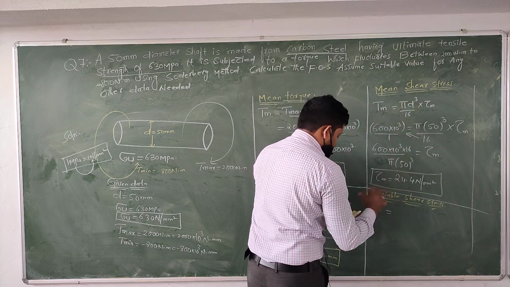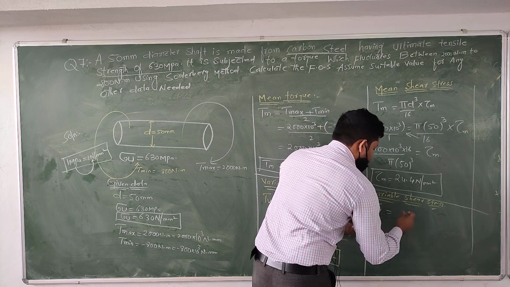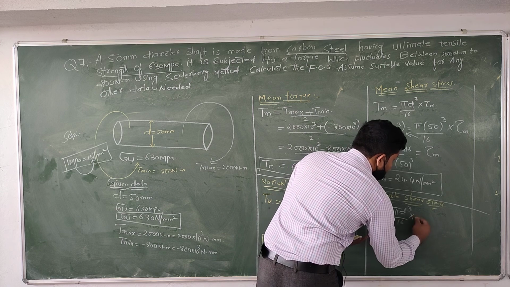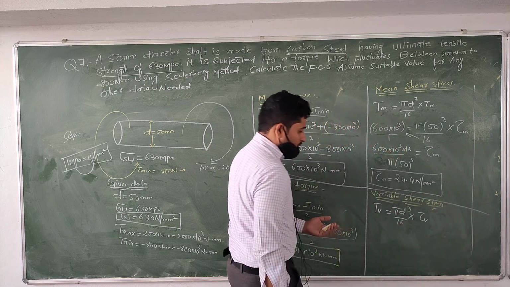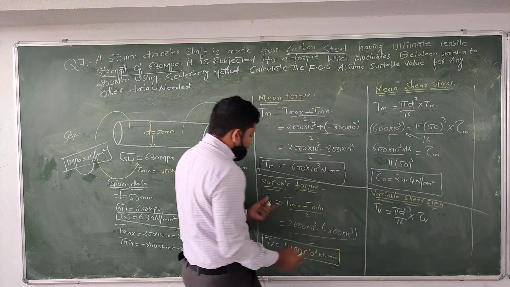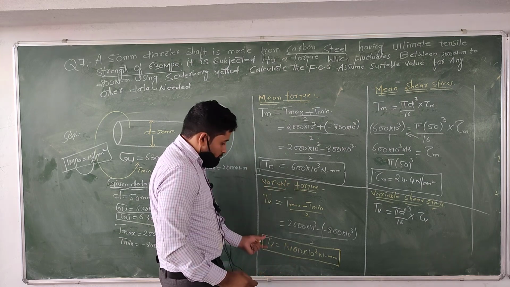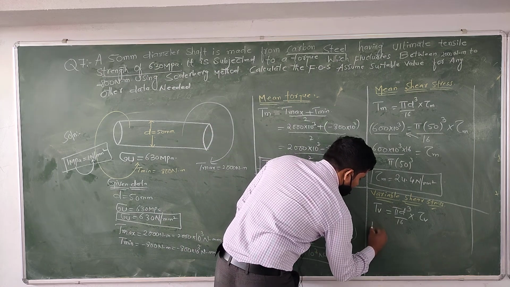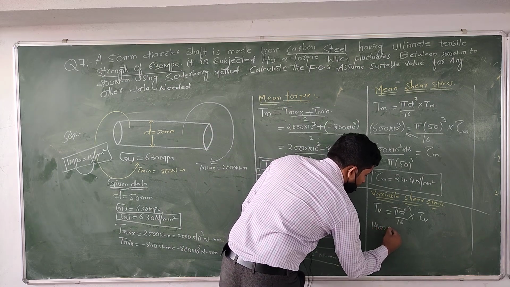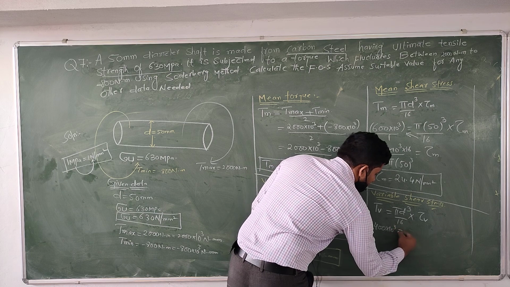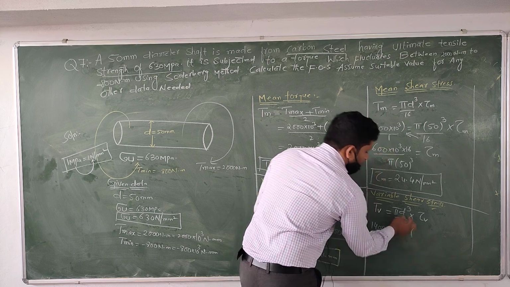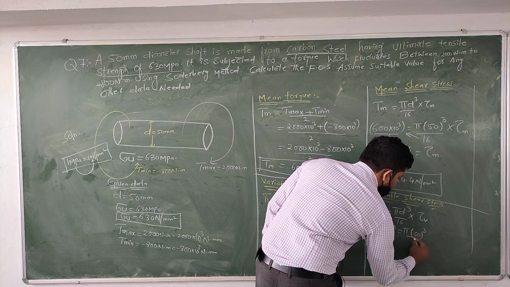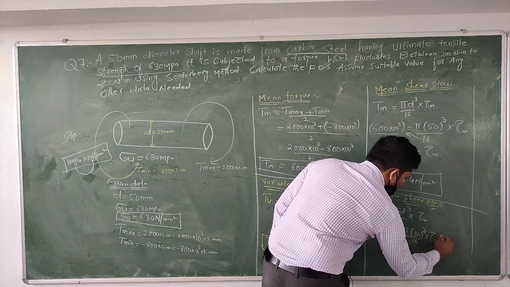Pi d cube by 16, as it is, we have to use pi d cube by 16 into tau v. Already we found the variable torque, 1400 into 10 power of 3. Then we can represent here 1400 into 10 power of 3 equal to pi into 50 cube by 16 into tau v.